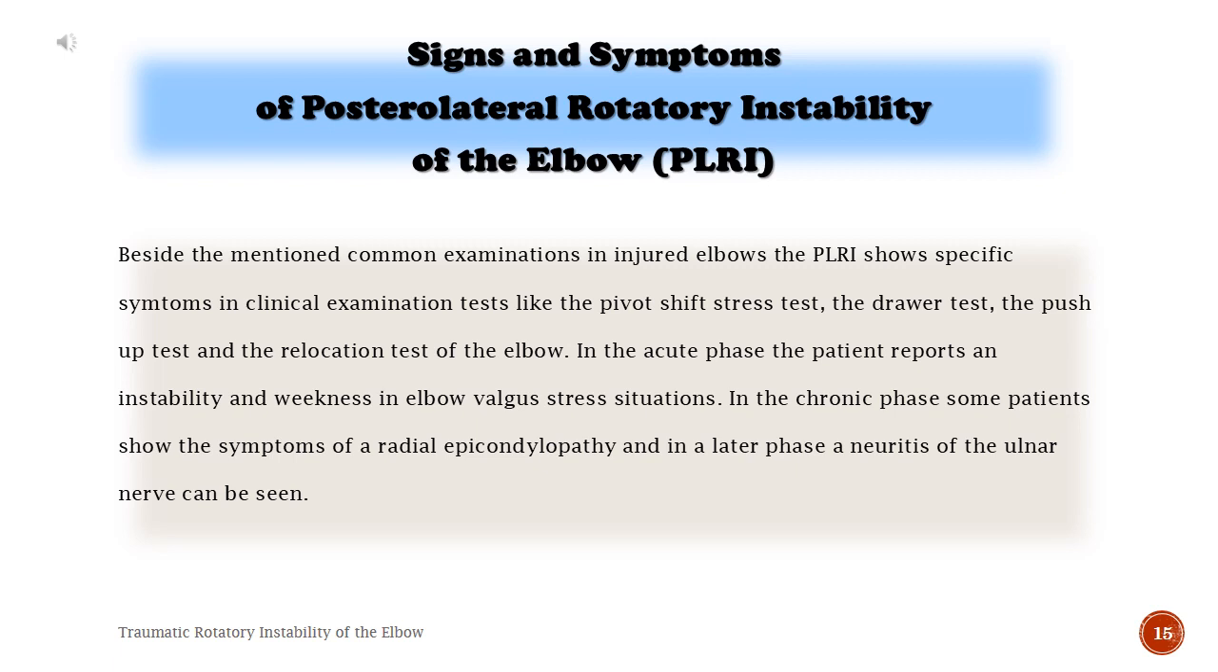In the acute phase, the patient reports instability and weakness in elbow valgus stress situations. In the chronic phase, some patients show the symptoms of radial epicondylopathy, and in a later phase neuritis of the ulnar nerve can be seen.